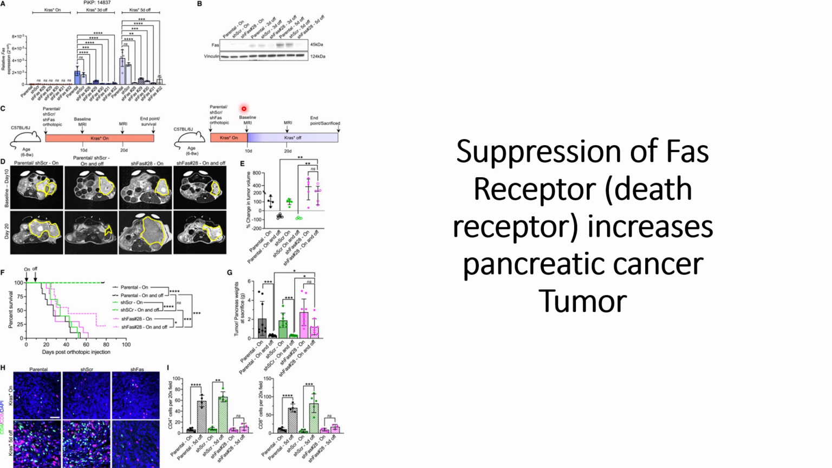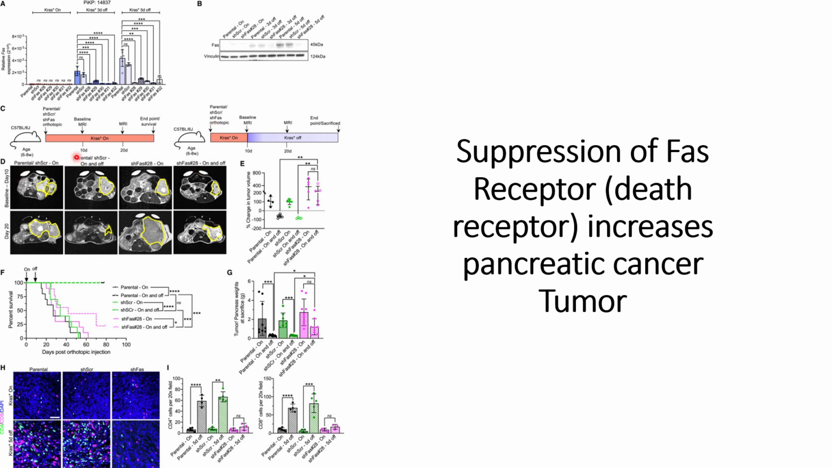In the actual experiment, they introduced tumors that have the short hairpin SCR and, at the same time, short hairpin FAS number 28, and they keep the KRAS mutations on with the doxycycline treatment until day 10. After that, they stop the doxycycline treatment and check the effect on the mouse model that has this activated short hairpin against FAS receptors.